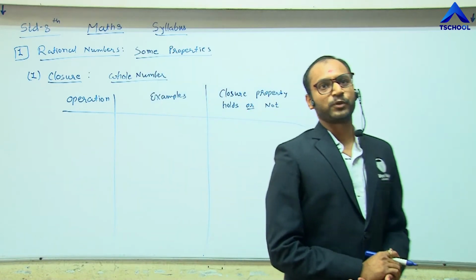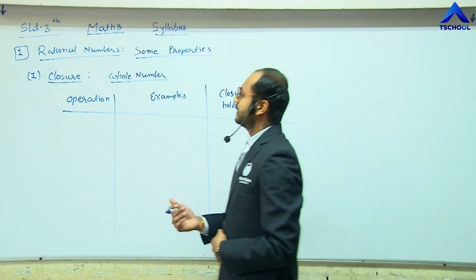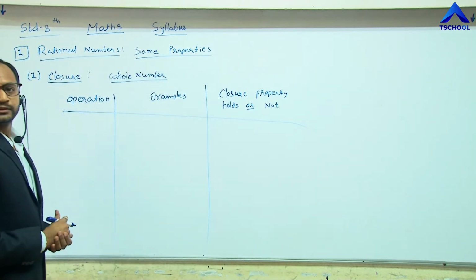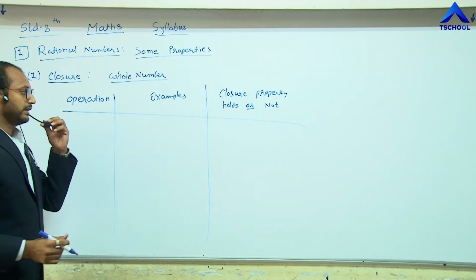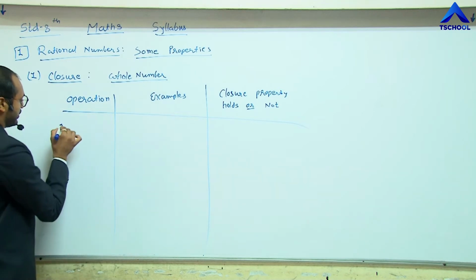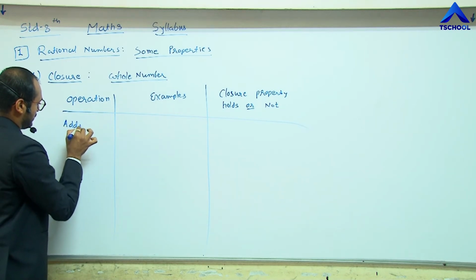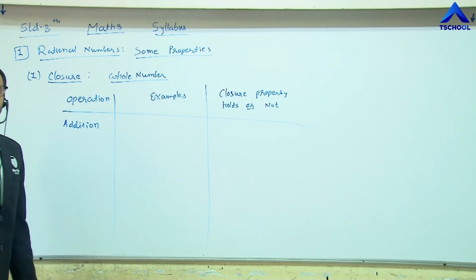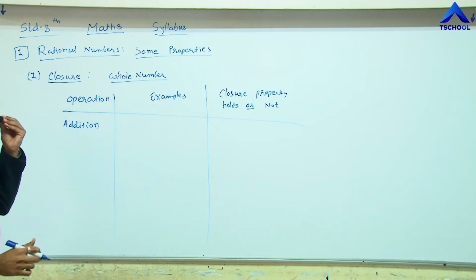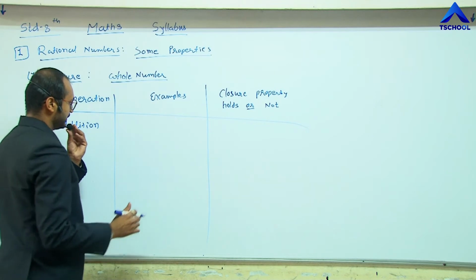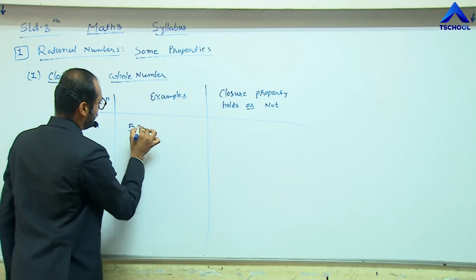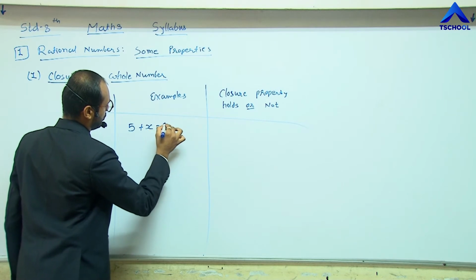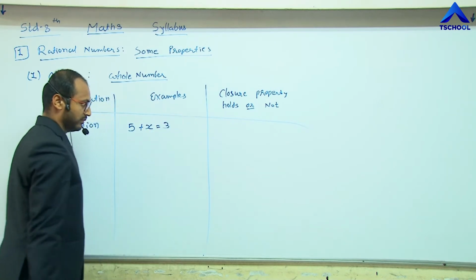We studied this property for some operations. Let me move to the first operation, which is addition. Let me take an example like 5 plus x equals 8.